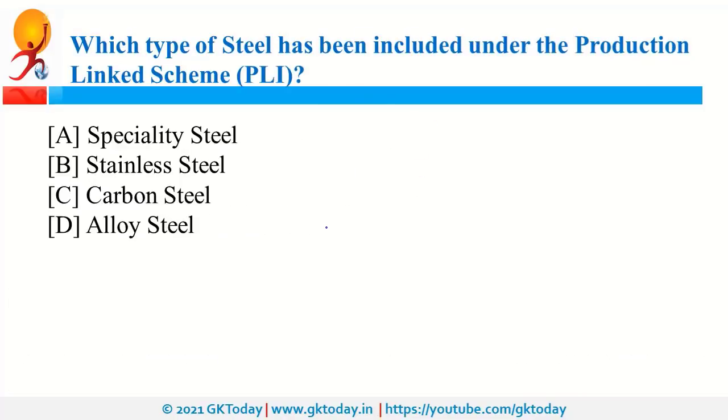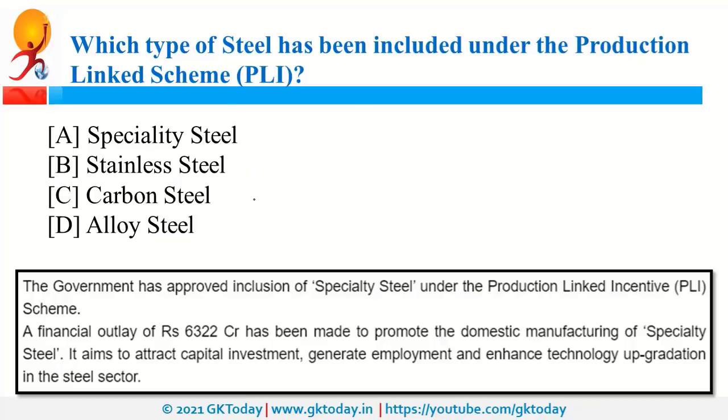Which type of steel has been included under Production Linked Scheme, that is PLI? Specialty steel has been included in PLI. As the name suggests, what is PLI? It is Production Linked Incentive. That means your incentive will be based on the production. If you are going to produce more, you will get more incentive.